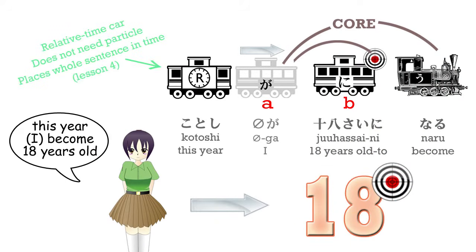Kotoshi is this year. 18 sai is 18 years of age. So we're saying, this year I become 18. Now, in English, we'd say that a little differently. We might say, I turn 18, or I'll be 18. But in Japanese, we say, I will become 18 years of age.